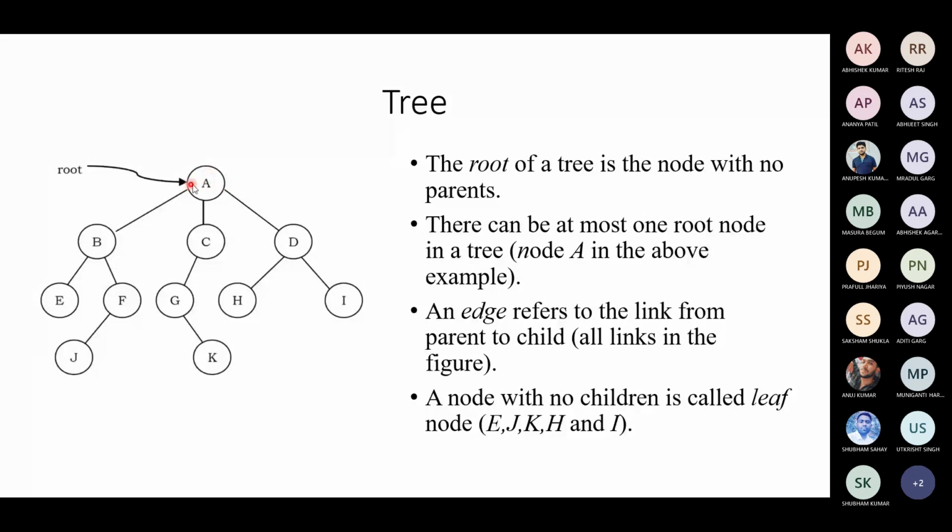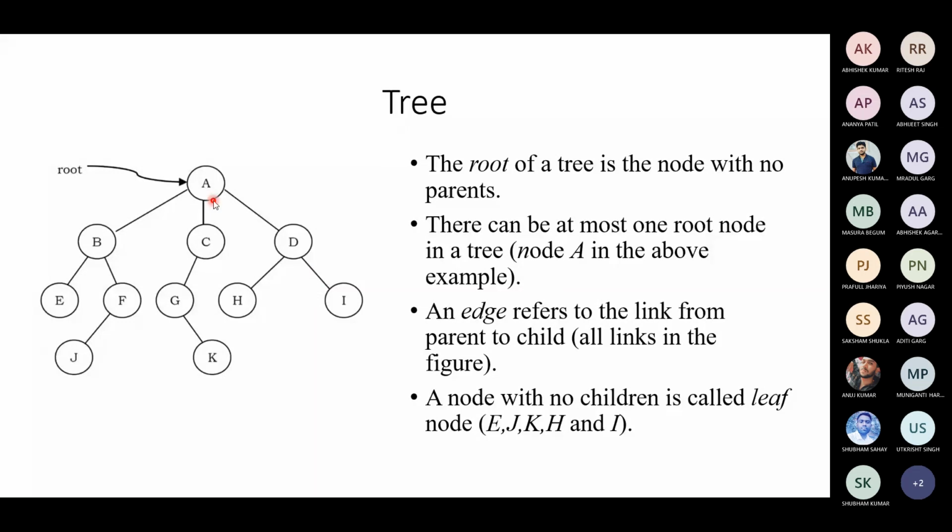So in this case, A is the root because A doesn't have any parents. B has A as a parent, C has A as a parent, D also has A as a parent, right? Likewise, E's parent is B, F's parent is also B, G's parent is C, H's parent is D, and so on and so forth. We can see here J's parent is F and K's parent is G. So every node in the tree will have a parent except the root node.